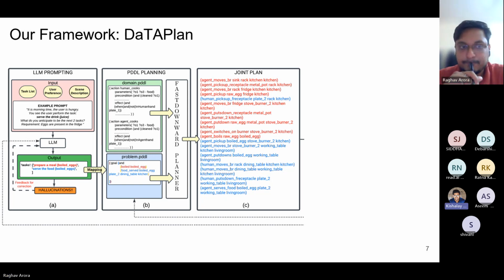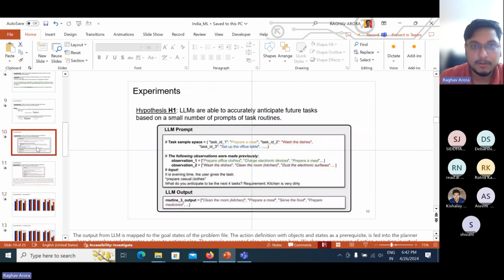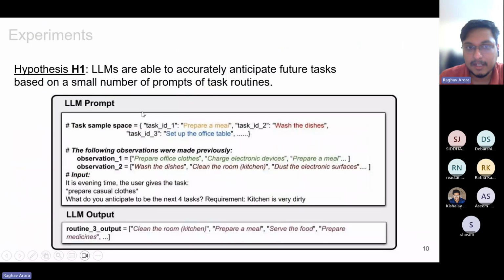So the agent will only perform the tasks that are written in this problem.pddl file, right? Yes, it is a closed set of tasks for now. So the agent can't anticipate a new kind of task; it will be pre-fixed. In this scenario, we are considering this form of prompting only, where the set of tasks it can anticipate is fixed. We are also providing the LLM with a global sample space of tasks, and it is asked to limit itself to these tasks.